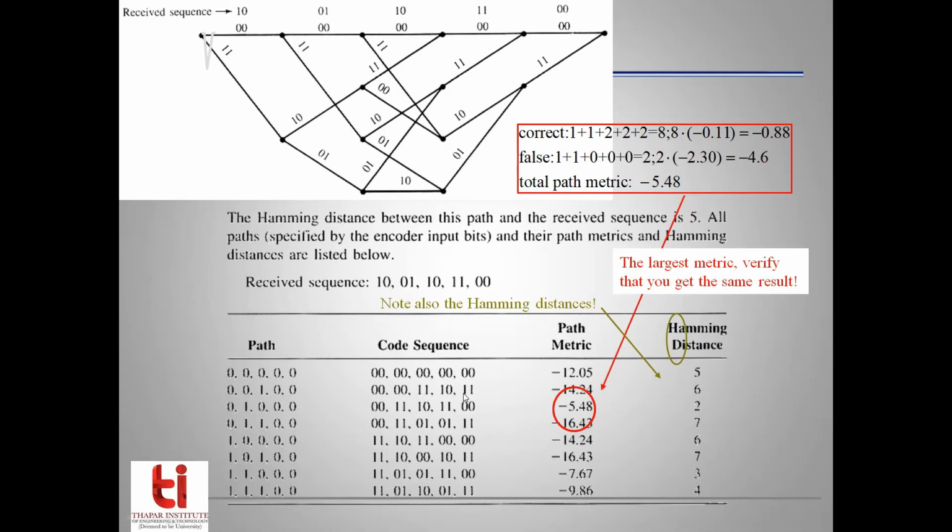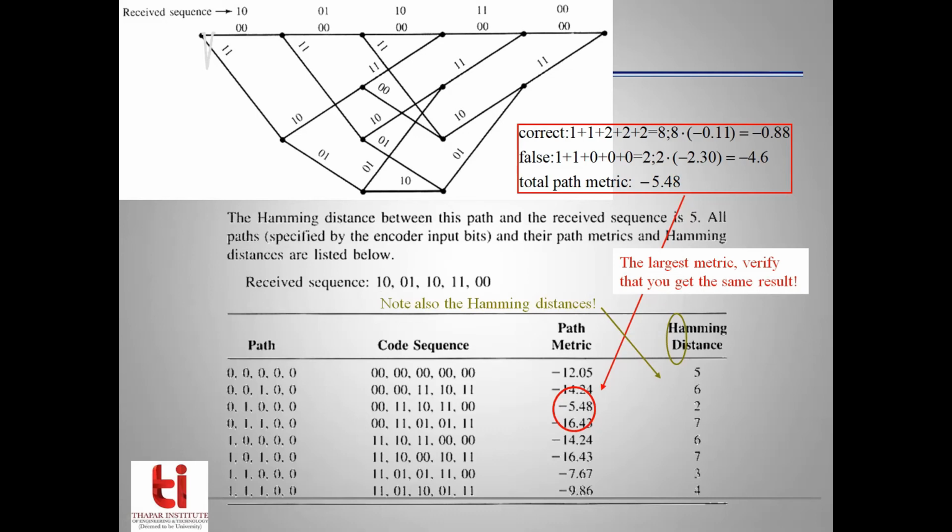Let's calculate the Hamming distance corresponding to this path. We will compare each 2-bit snippet with the corresponding snippet in the received sequence. So 1 0 will be compared with 0 0. There is a difference of 1 bit, so the Hamming distance is 1. Again, the Hamming distance between 0 1 and 0 0 is 1. That makes it 2.